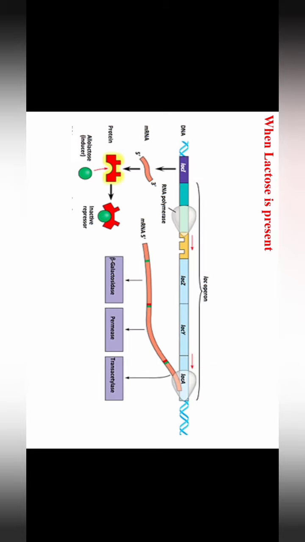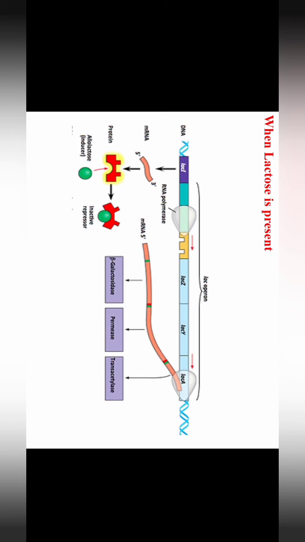These are the examples. First condition, when lactose is present. So what will be the thing? When the lactose is present in the medium, it is the food or the energy source for the prokaryote. Now the prokaryote needs to break down that lactose disaccharide and utilize it as a fuel for generation of its energy. That means for the use of the lactose, it triggers 3 enzymes: beta-galactosidase, permease, and transacetylase.